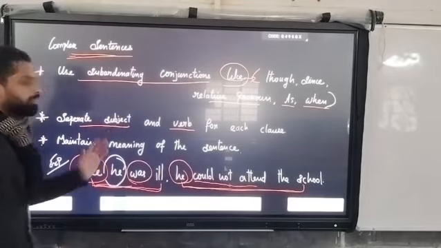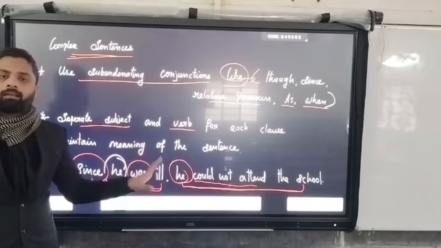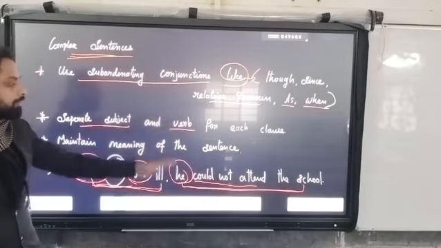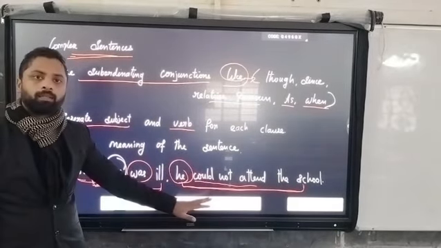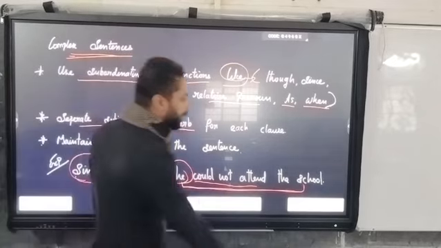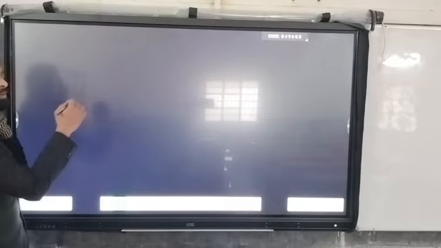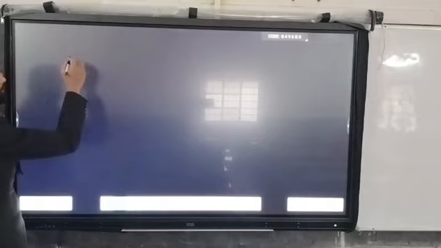And likewise we identify simple, compound and complex sentences. This is where we are supposed to transform sentences from one grammatical order to another. Here in the simple, compound and complex sentences, what are the examples we have written?